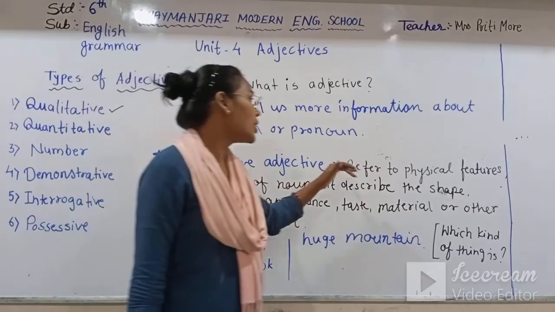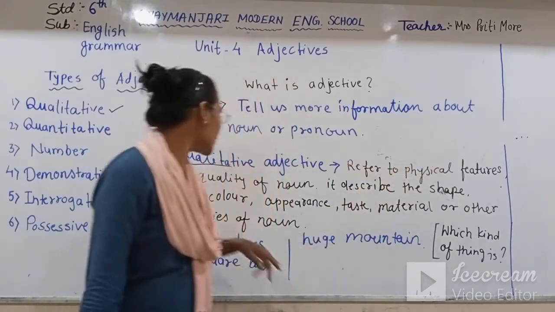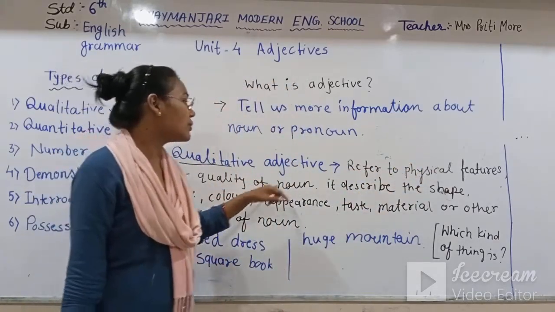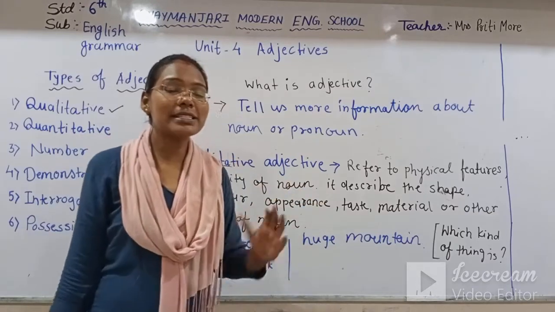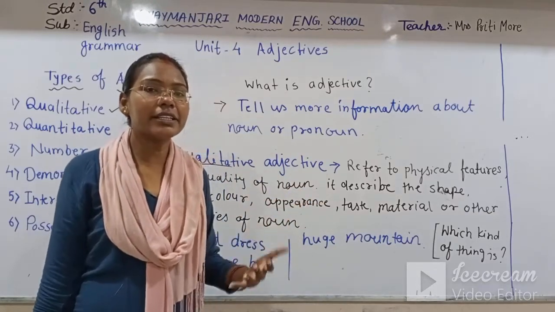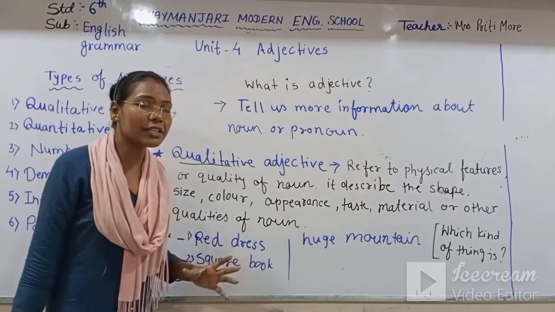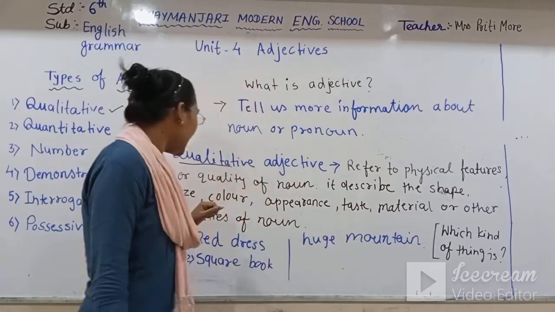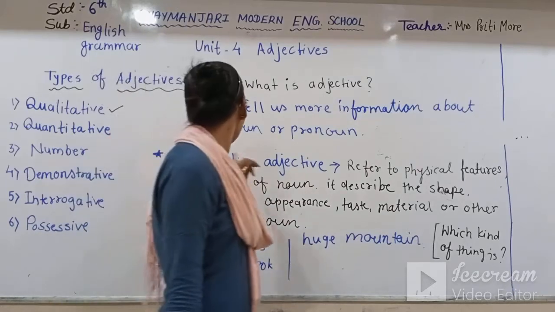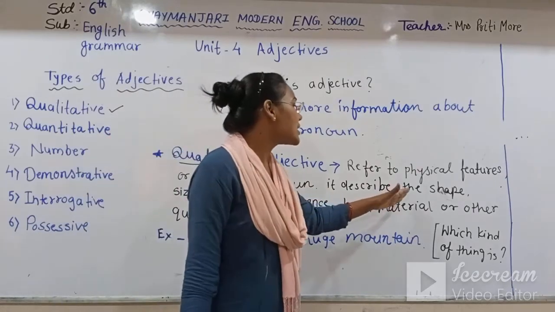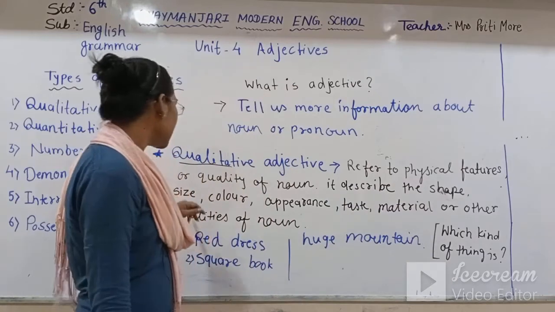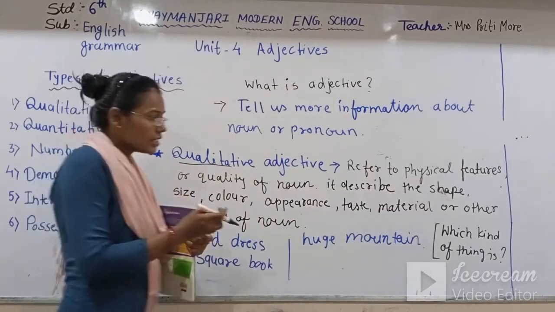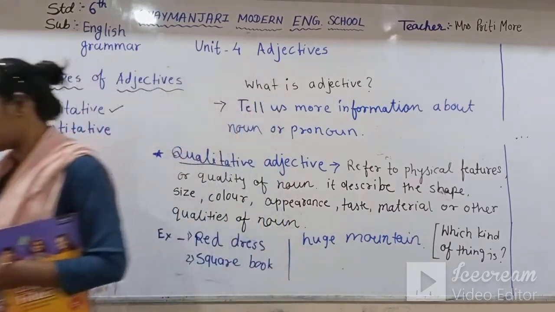Qualitative adjective refers to physical features or quality of the noun. What is it telling? It tells the physical quality of the noun or pronoun. And even qualitative adjective describes the shape, size.